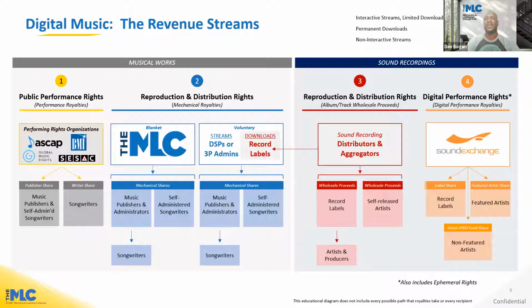Those royalties are paid to distributors and aggregators, and then paid down to record labels and self-released artists. And then record labels pay their artists and producers pursuant to their agreements. Then we have digital performing rights, which are embodied in the digital performance royalty, which is collected in the United States by SoundExchange. And those are paid out in a label share, a featured artist share, and then a non-featured artist pool, which goes to the Union Intellectual Property Rights Distribution Fund.